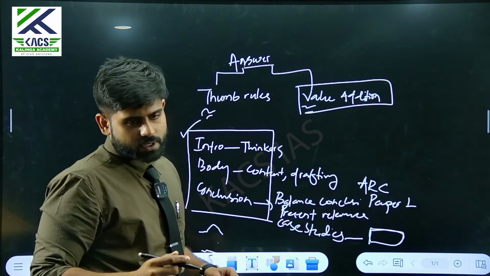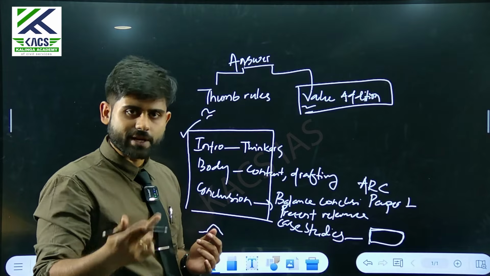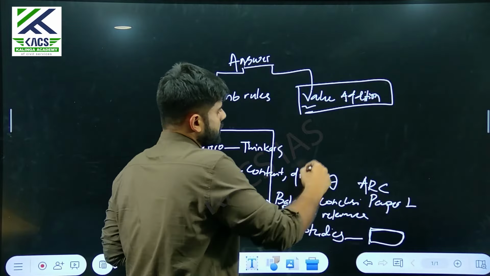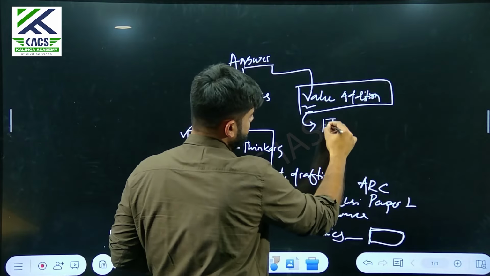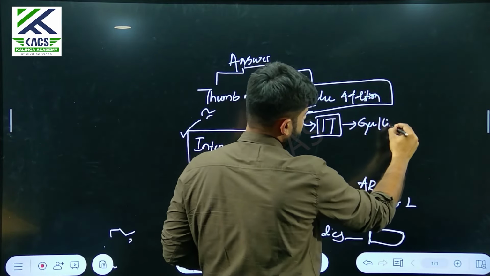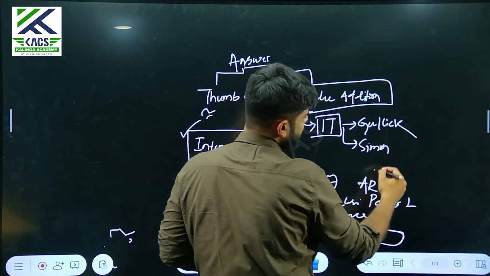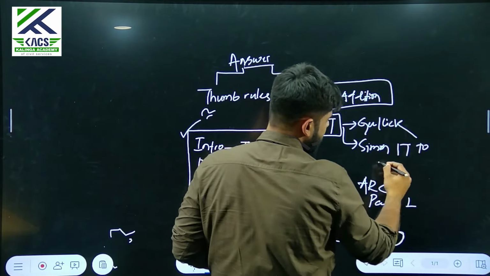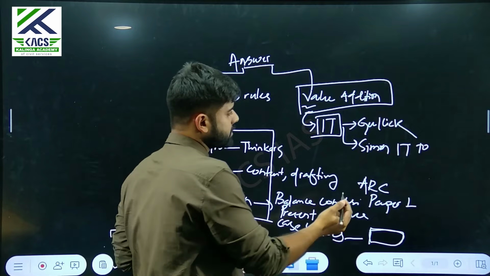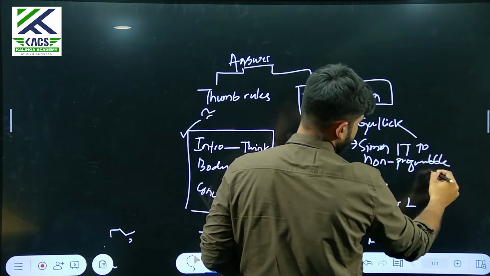Value addition is the place where your newspaper reading habit, your ability to link topics with current affairs or contemporary news, is important. Let's say we are talking about IT. We know Gulick has suggested it. We can link Simon, who said that we can use IT to make difficult decisions simple, non-programmable decisions into programmable decisions, right?